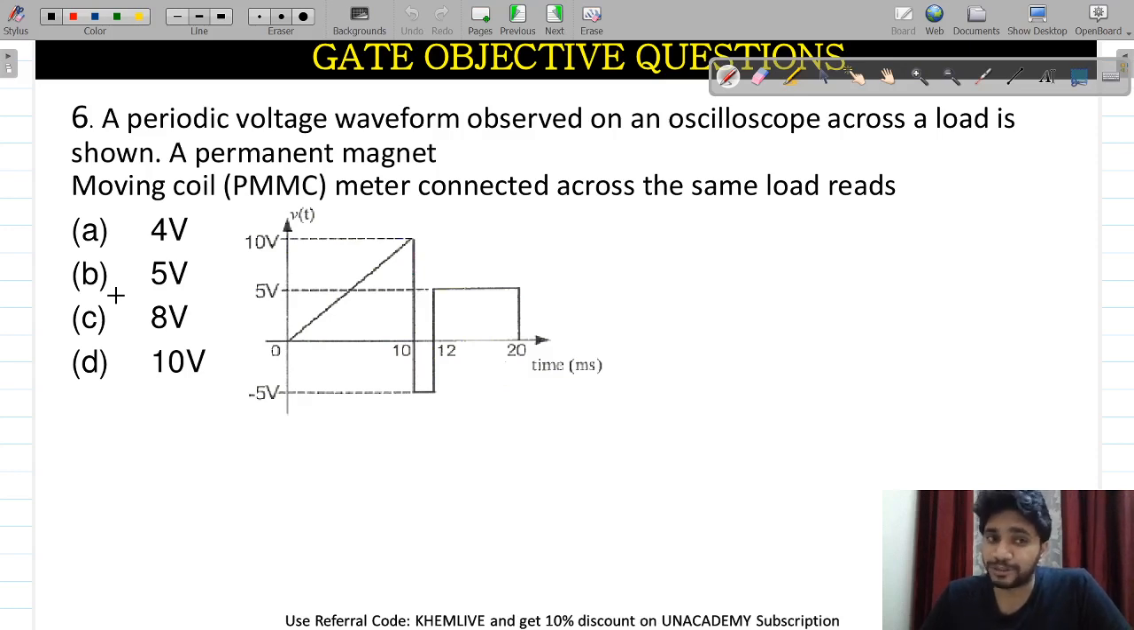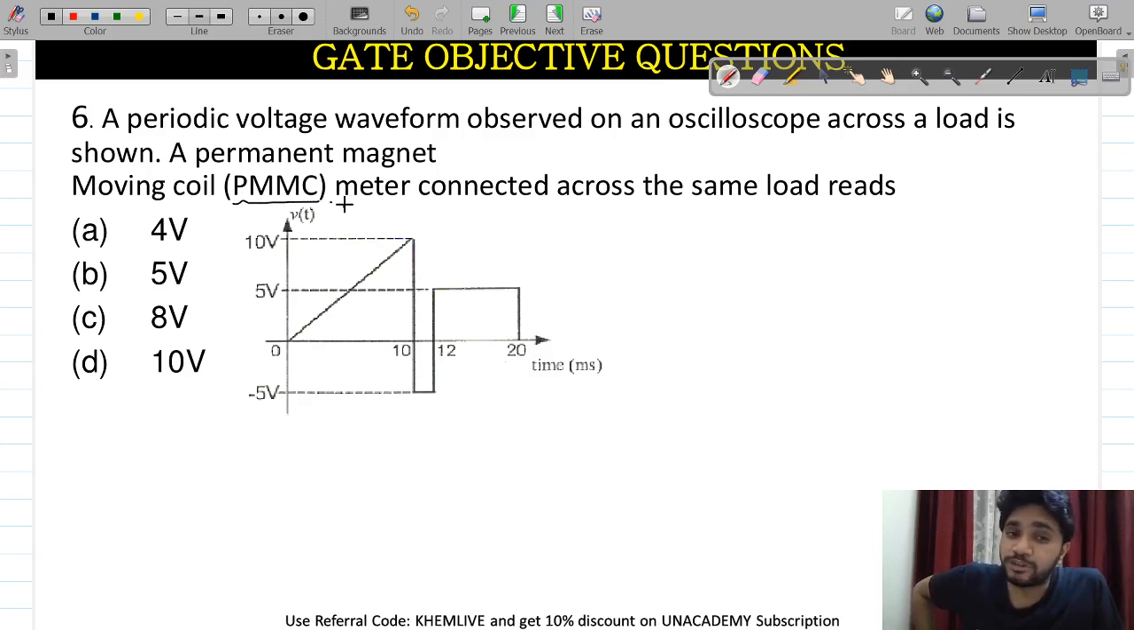This is a 2 mark question for the GATE examination. You just need to find the average value of this periodic signal. But why the average value? First of all, you need to know this important thing that comes up for the PMMC instrument. If you are calculating the value for a PMMC instrument, you need to find the average value.